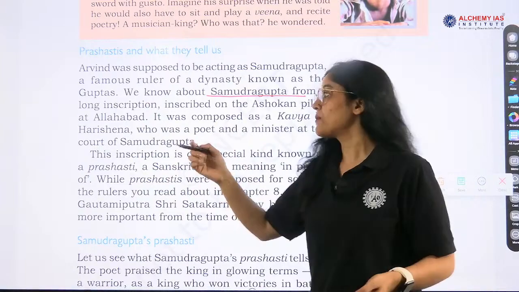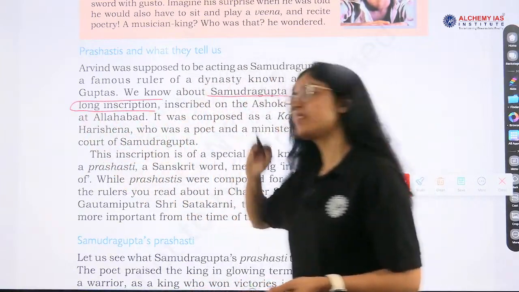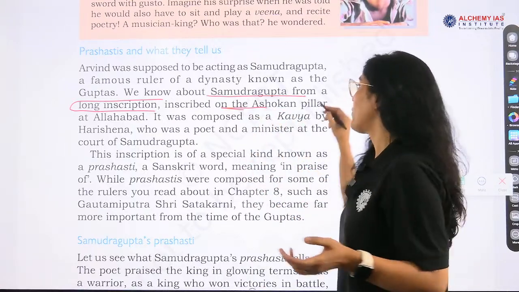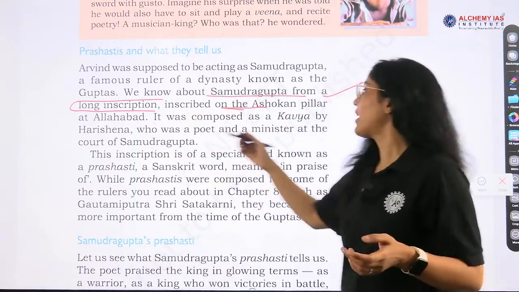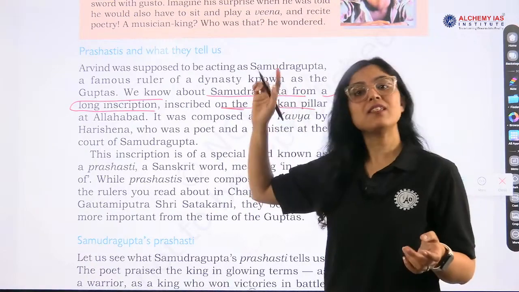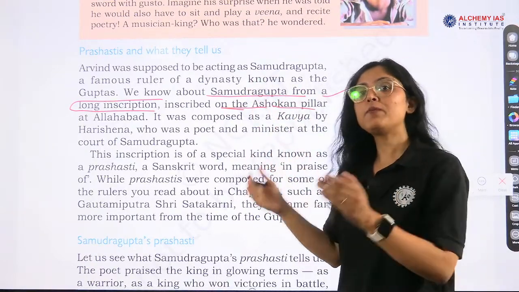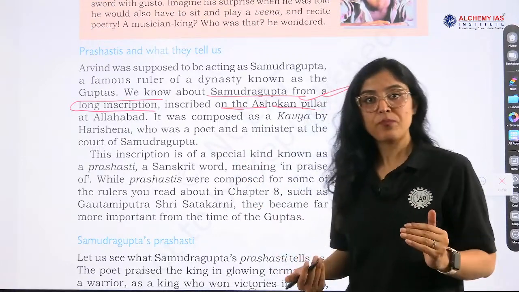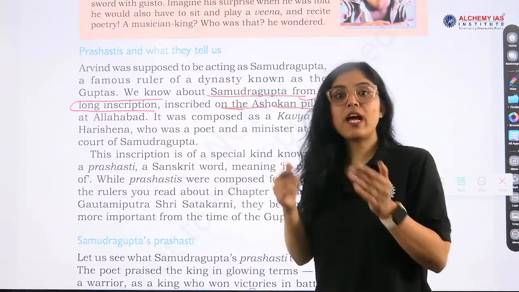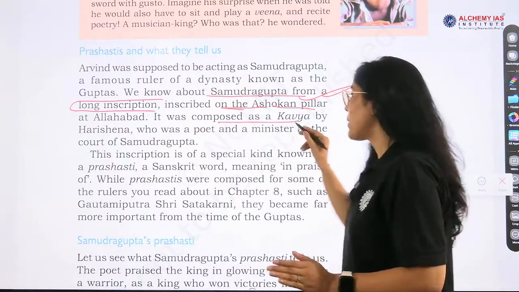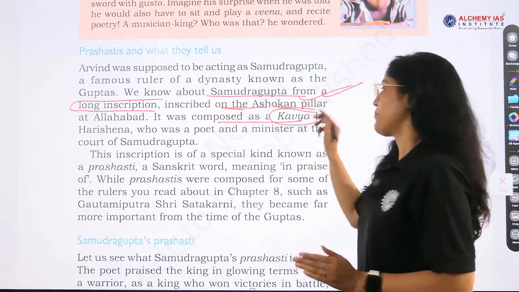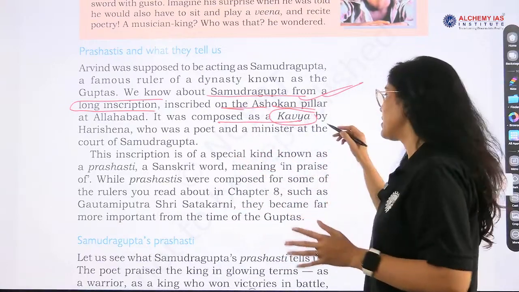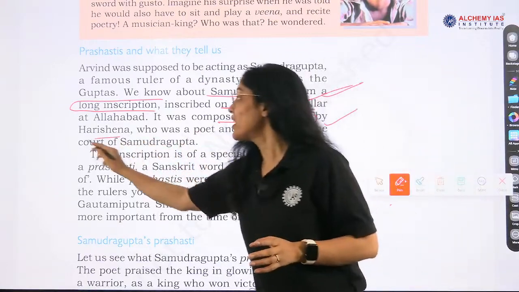This inscription was inscribed on different surfaces, and we know about this ruler also from the Ashokan pillar at Allahabad, right? The Allahabad pillar tells us about Samudragupta's expeditions, all the battles that he fought and won. It was composed as a kavya, very important, the Allahabad pillar inscription, composed by Harishena.